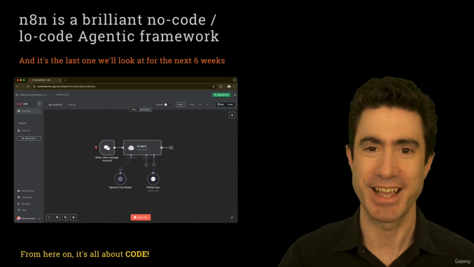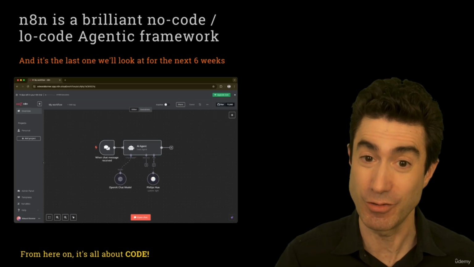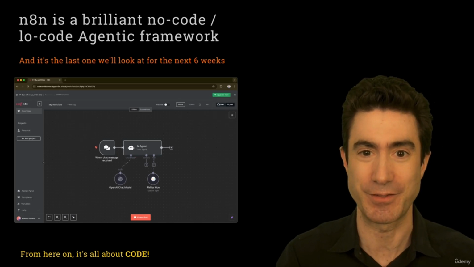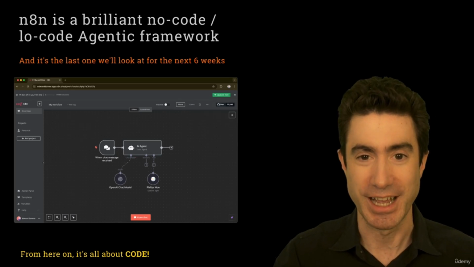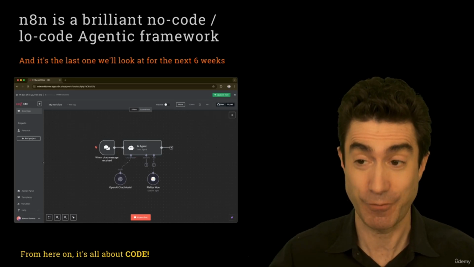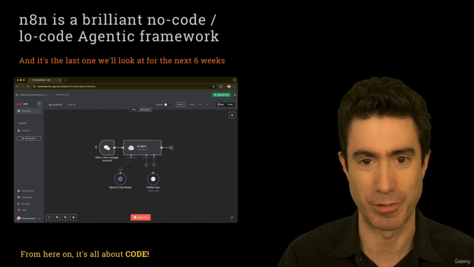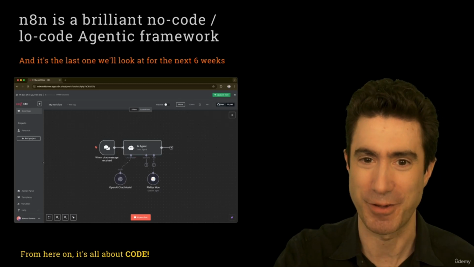But I should say, this is the last time that we'll be using a low-code, no-code tool like this as a user of AI. For the next 6 weeks, we're going to be rolling up our sleeves and we're going to be coding agents. We're going to be building them ourselves and working with frameworks that allow us to build and have different agents interact, be orchestrated to solve problems. Okay, so in the next lecture, I will tell you more about what I have in store for you.